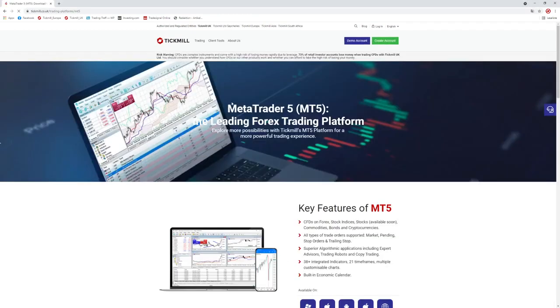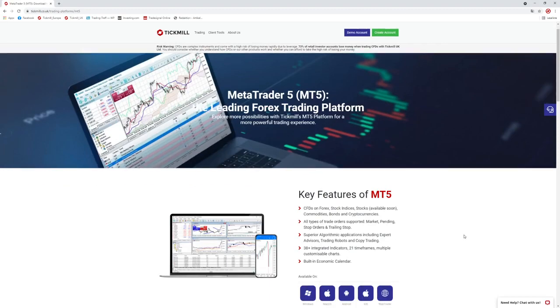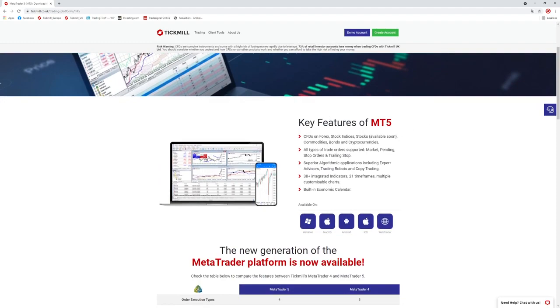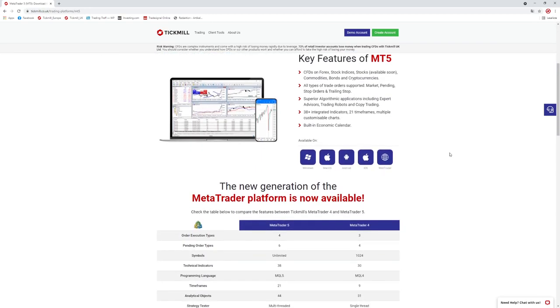MetaTrader 5 is the latest software from MetaTrader with some important key features. You see this here on the website. At the situation where we are now, what's very interesting for you is: how can you get the software on your computer? It's available for Windows, Mac OS, Android, iOS, or the WebTrader. Just select whatever you need, download it on your computer, and then install it.